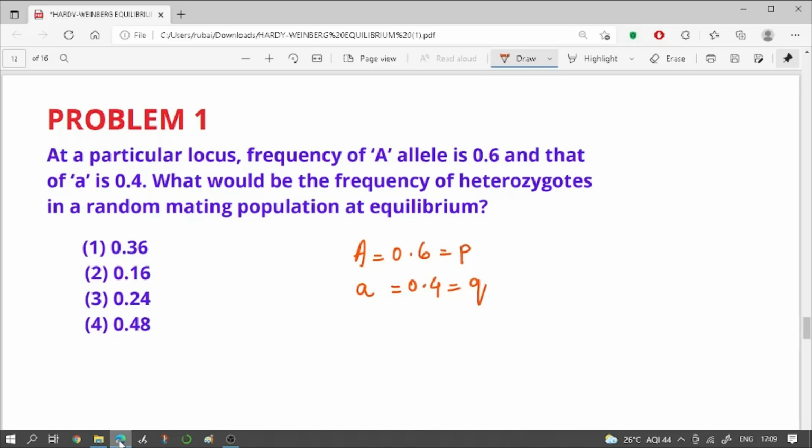Now from the first equation, I hope everyone remembers, p plus q is equal to 1. So 0.6 plus 0.4 will always be equal to 1. Now let's see what the question is asking. What would be the frequency of heterozygotes in a random mating population at equilibrium? So heterozygotes is basically 2pq. So how do you calculate 2pq? 2 into p into q, right? So 2 into 0.6 multiplied by 0.4. So your answer comes as 0.48. So the correct answer is option 4. Let's move on to the next question.